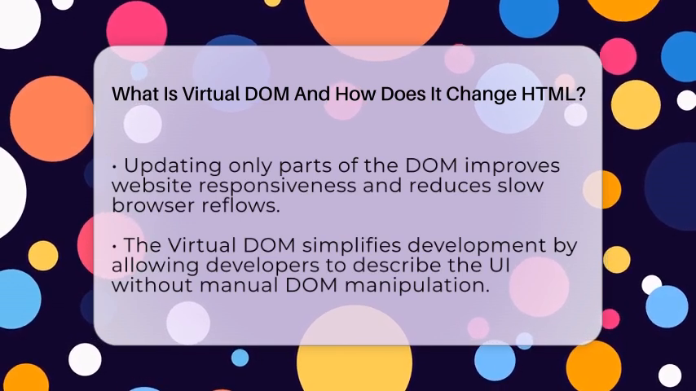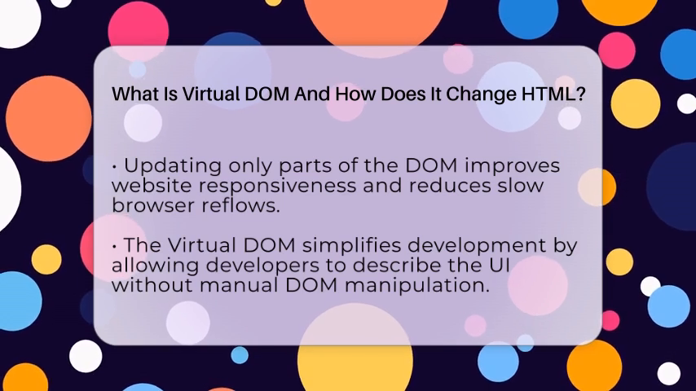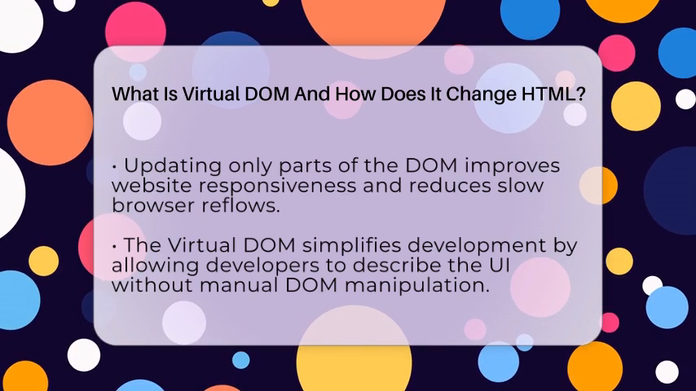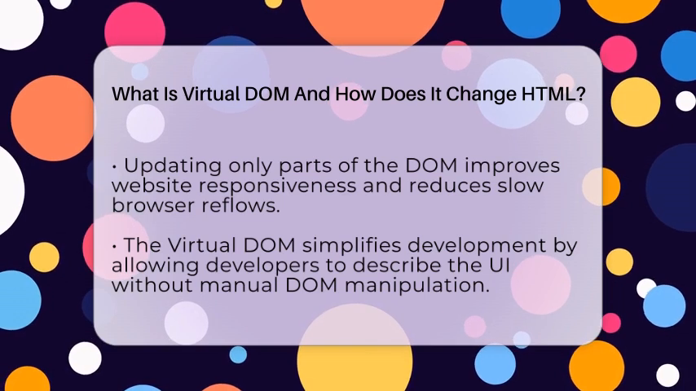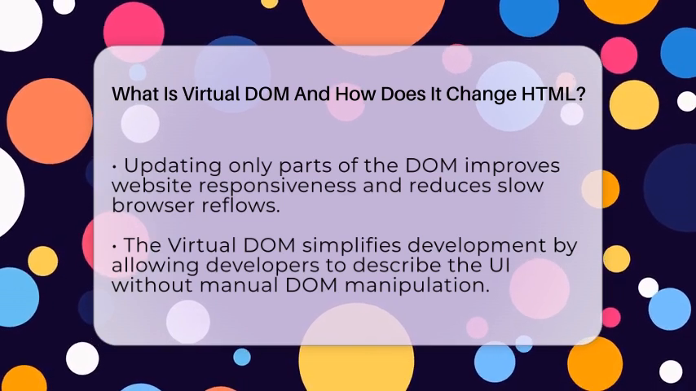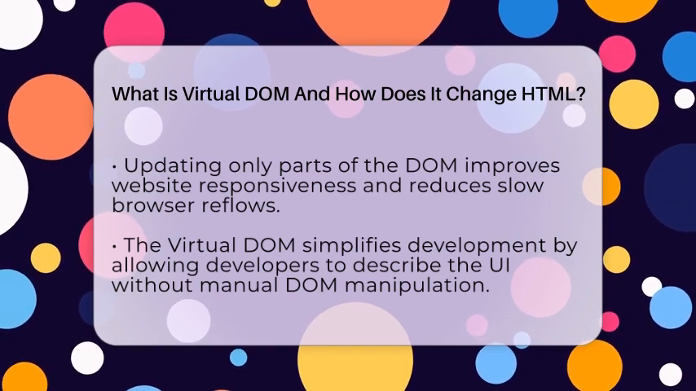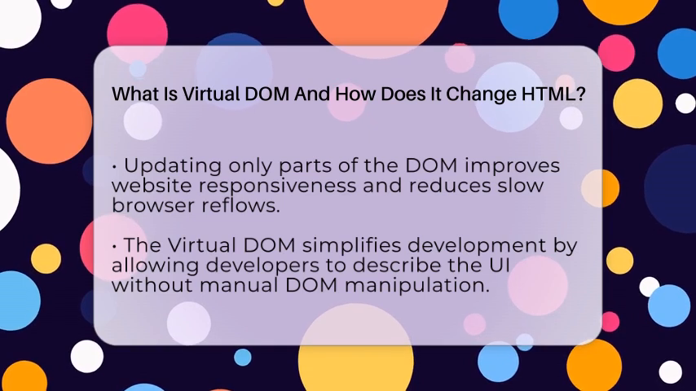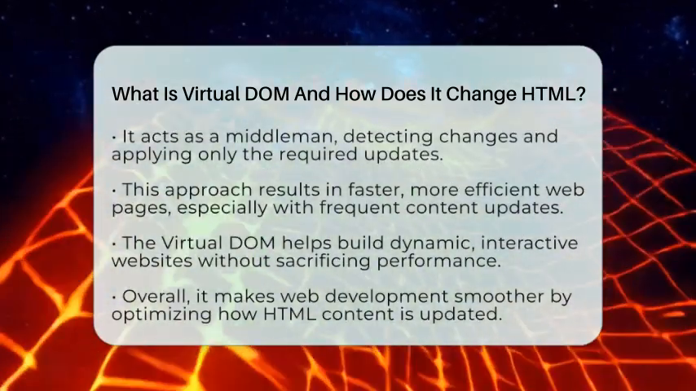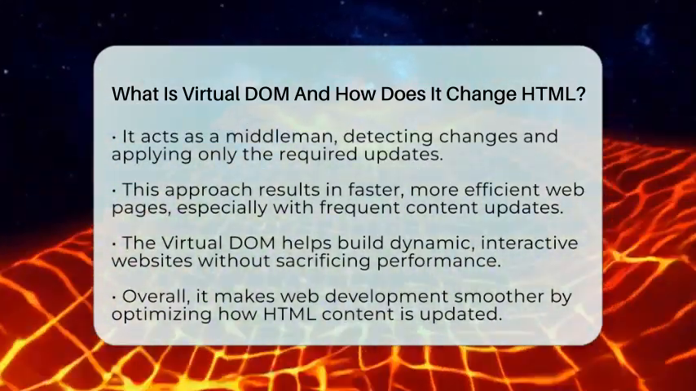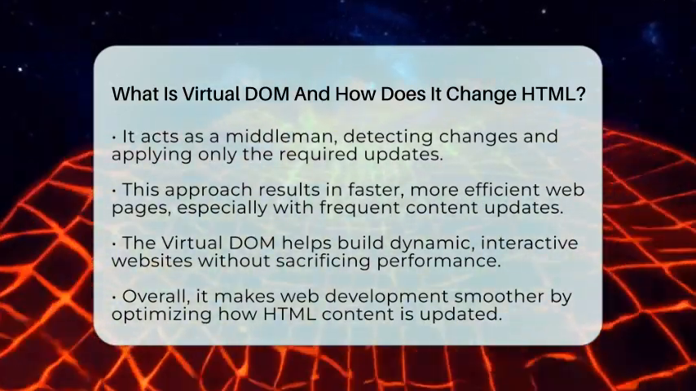This method makes web pages react faster because updating the real DOM is usually slow. Every time the DOM changes, the browser has to recalculate styles, layouts, and repaint the screen. By updating only what's necessary, the virtual DOM reduces this workload, making websites more responsive and efficient. From a developer's point of view, the virtual DOM simplifies the process. Instead of writing complex code to directly manipulate HTML elements, you write what the interface should look like for a given state. The framework then takes care of figuring out how to make those changes happen behind the scenes.